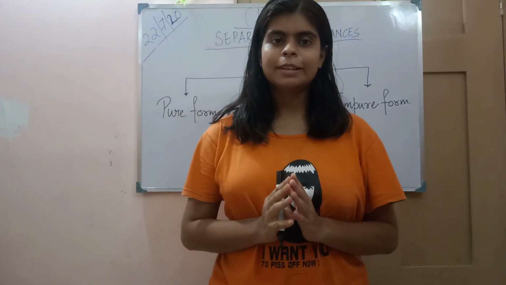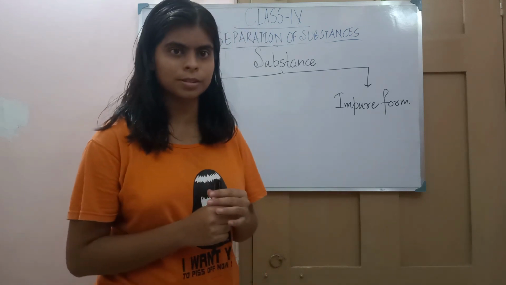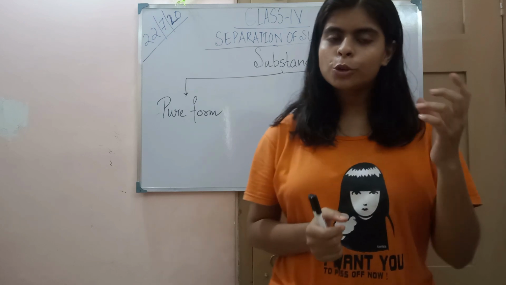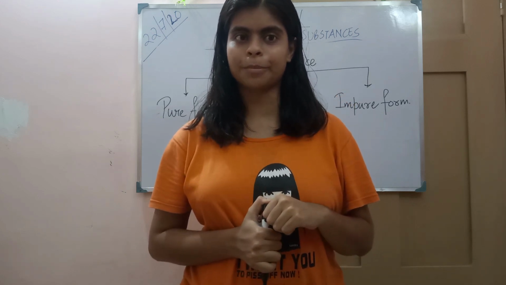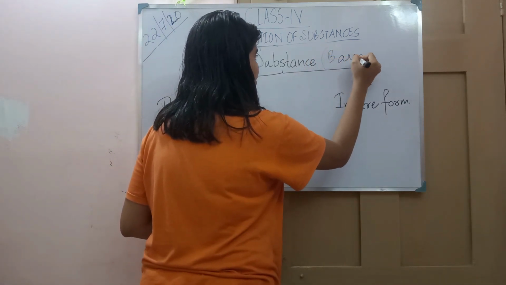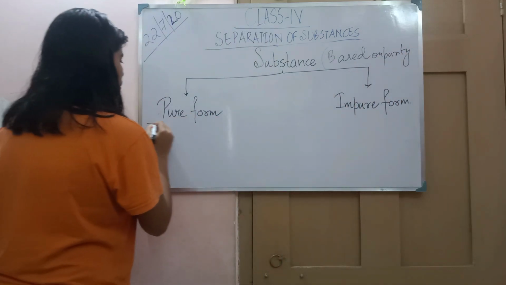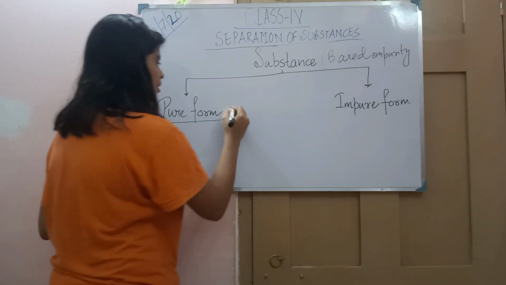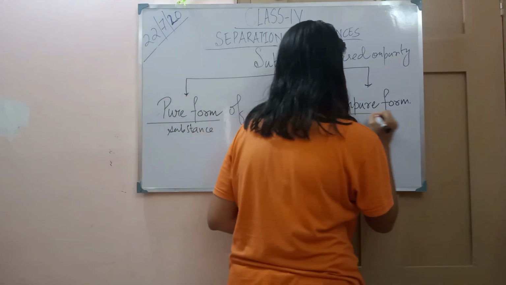So we have understood that we will do the separation of impure substances, because we are doing the separation to get the pure substances. Pure substances don't need any separation. Only impure substances need separation. So on the basis of purity, we are classifying. Based on purity, substances can be of two forms: pure form of substances and impure form of substances.